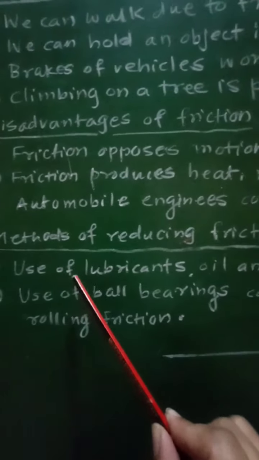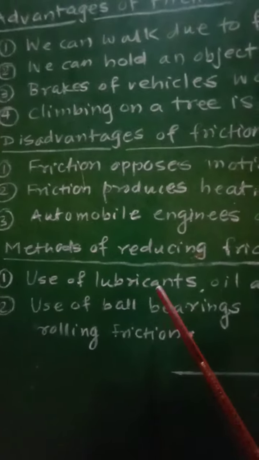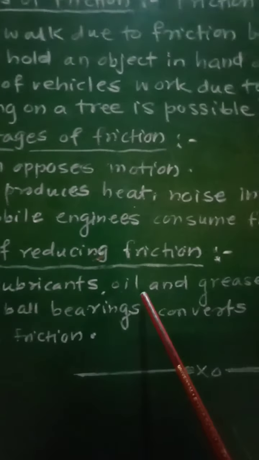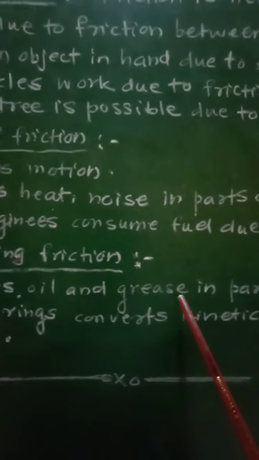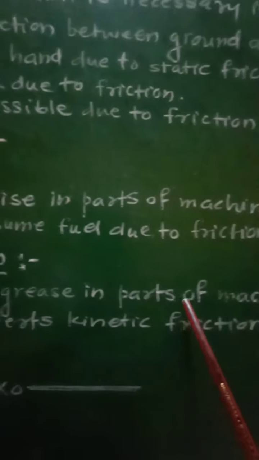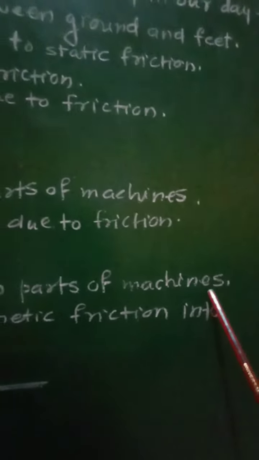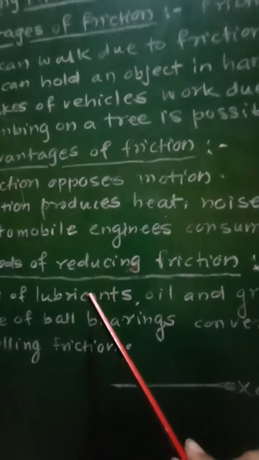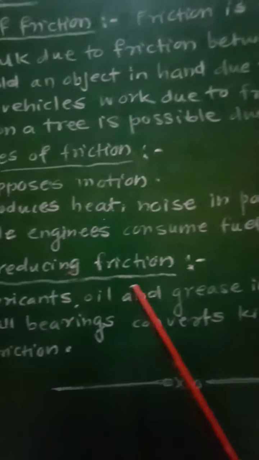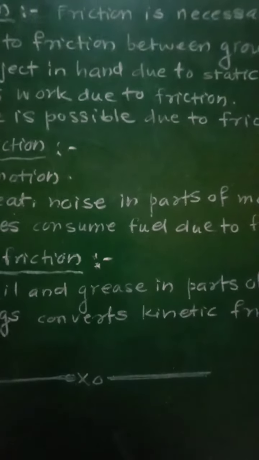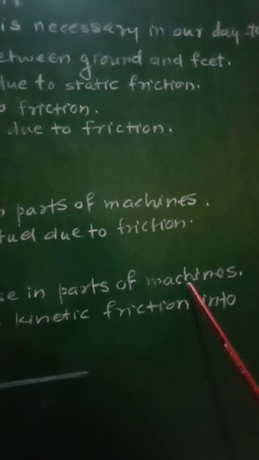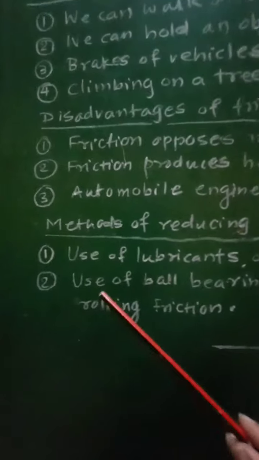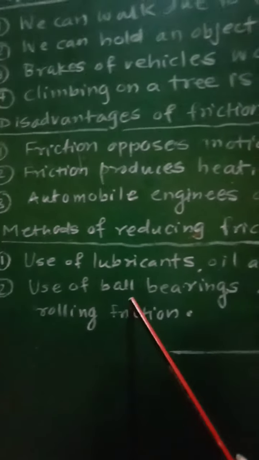First one is use of lubricants. Different lubricants, oil or grease will be used in different parts of the machines. In order to reduce the friction, sometimes lubricants, oil or grease will be used in different parts of the machines. Similarly, the second method is use of ball bearings.